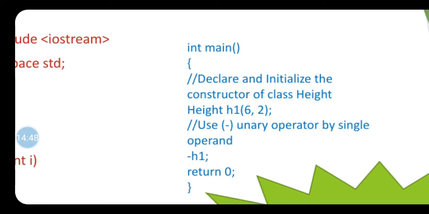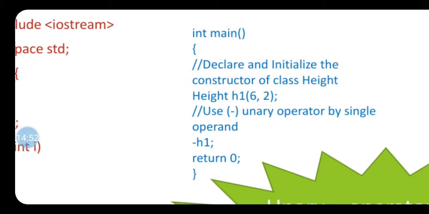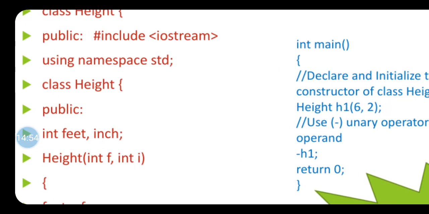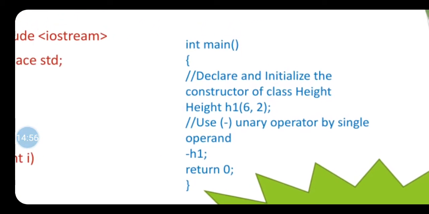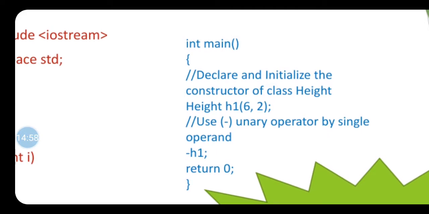Now see, in this main program, if you concentrate on this statement, height h1 6, 2. So height h1 6, 2 means what is h1? H1 is an object of height class, correct? Because the data type of the variable is the class name.